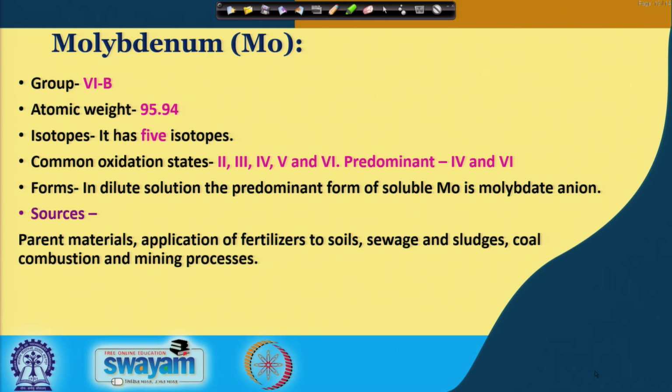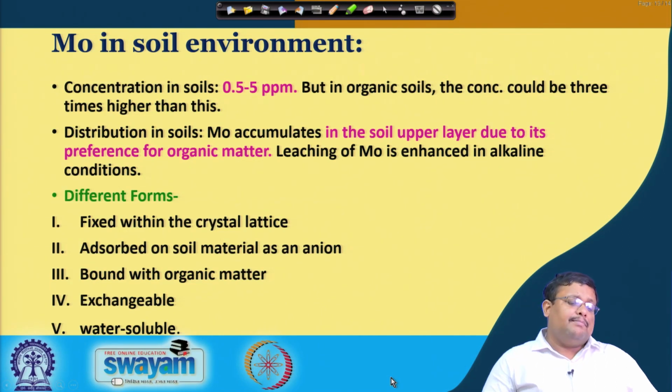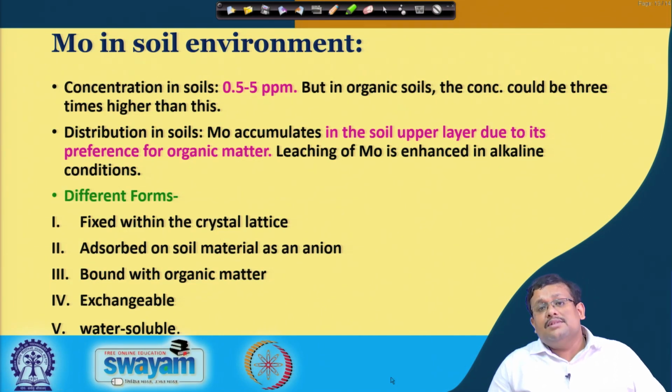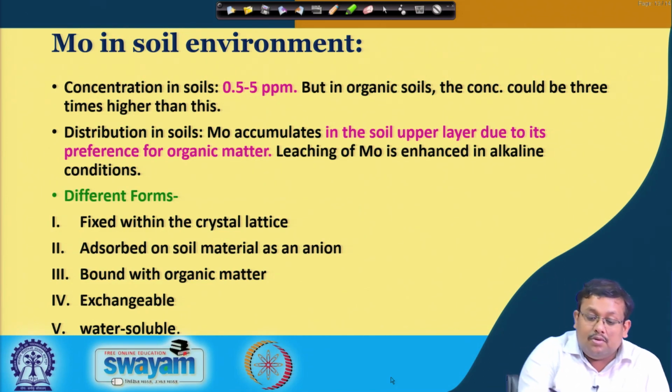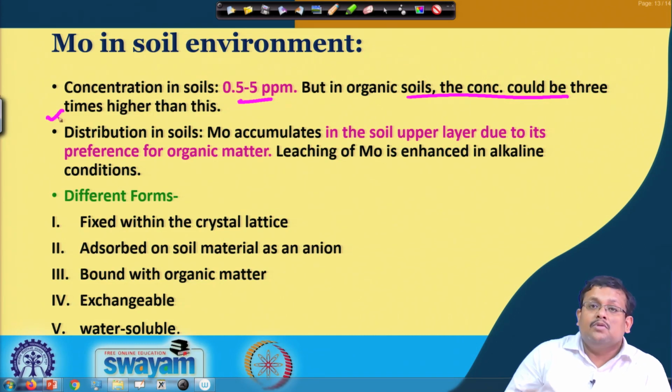Remember, the sources of molybdenum vary from parent materials, fertilizers, sewage sludge, coal combustion, and also mining processes. It has 5 isotopes, and the common oxidation states range from 2, 3, 4, 5 and 6. However, the predominant forms are 4 and 6. In the soil environment its concentration generally varies from 0.5 to 5 ppm, but in organic soil the concentration could be 3 times higher, because organic matter has more binding capacity for trace elements due to the chelation action.